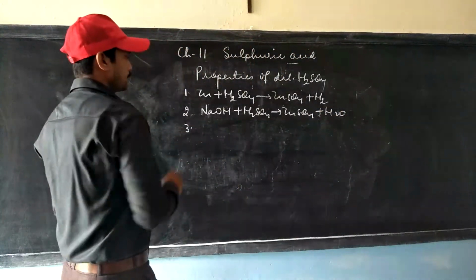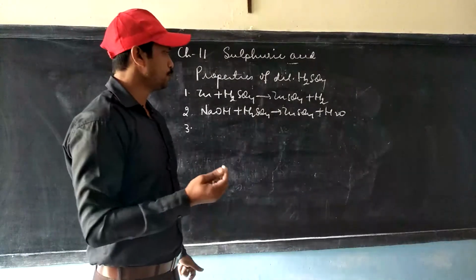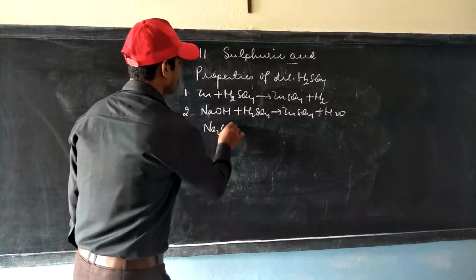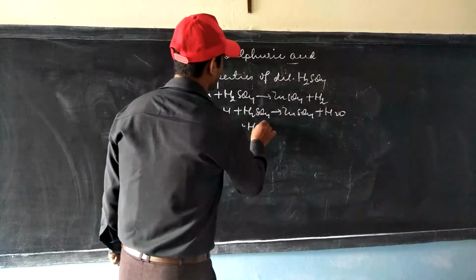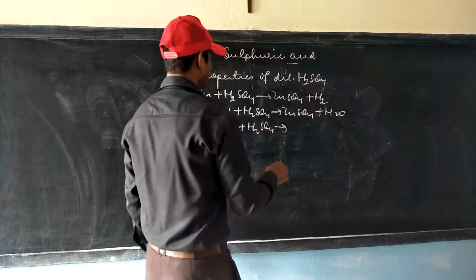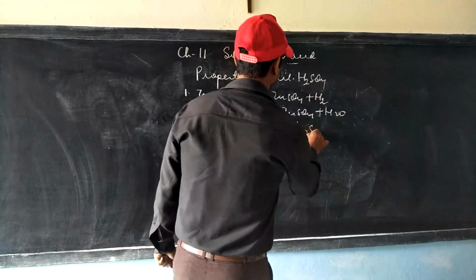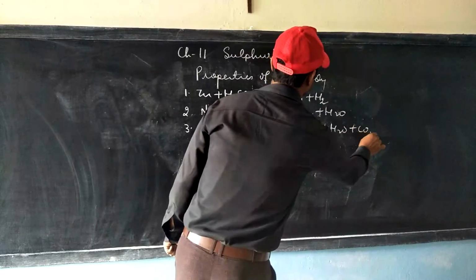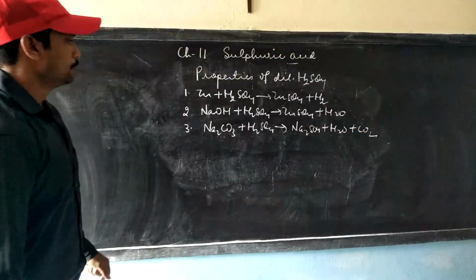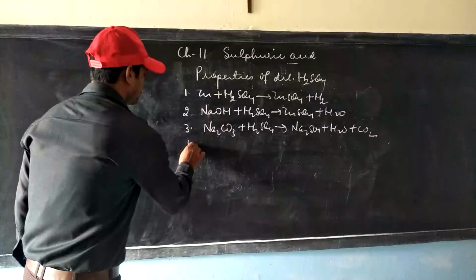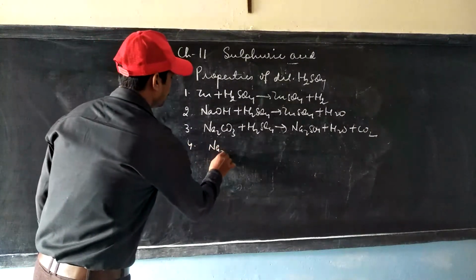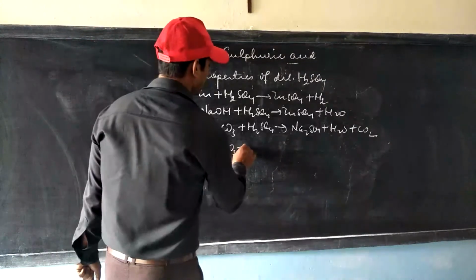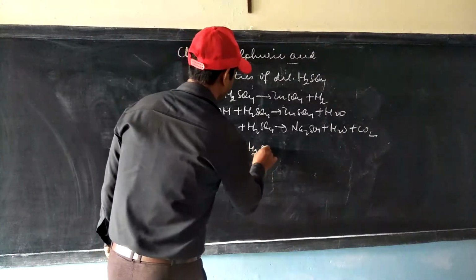Then it can react with carbonates or bicarbonates to produce carbon dioxide gas. It can also react with sulfite, anion in SO3 2 minus, where it can produce sulfur dioxide gas.